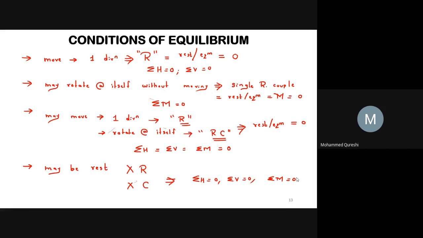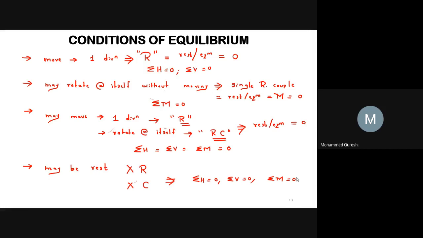If the body rotates about itself, it means that the moment of the couple causing the rotation must be 0. And our third condition is that if the body moves in any one direction and rotates about itself, then the resultant force causing the movement and the moment of the couple causing the rotation must be 0.